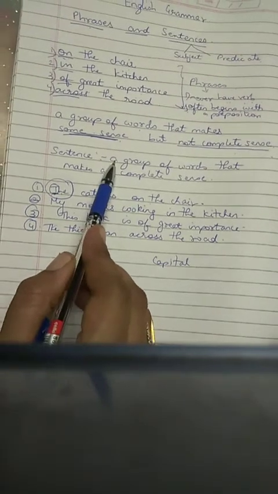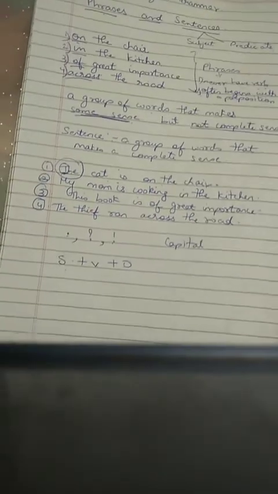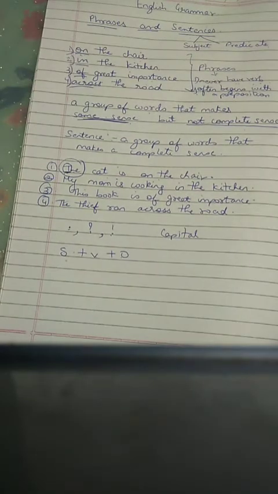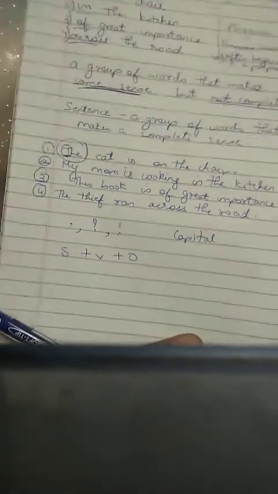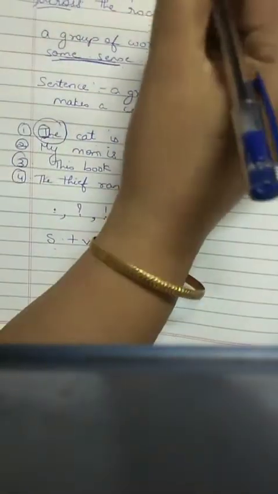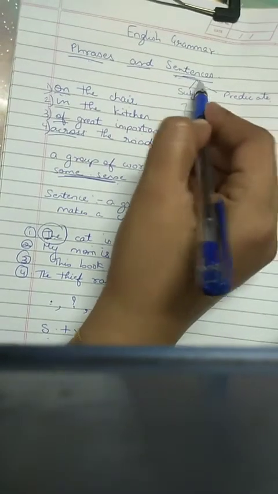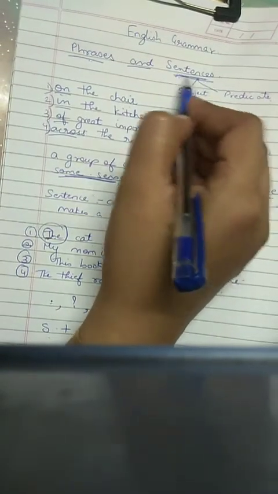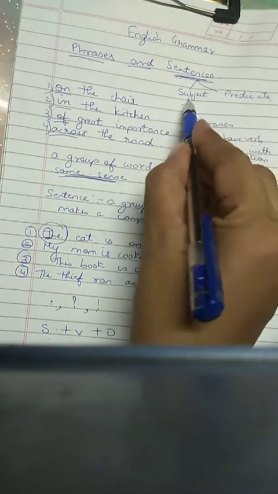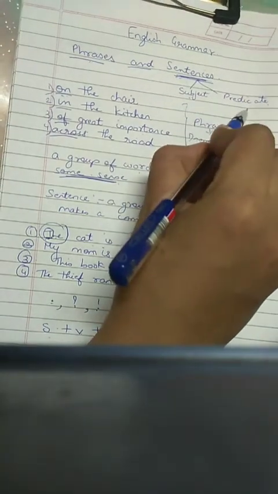A sentence. Now let's concentrate on the word sentence. As I have told you earlier, a sentence can be further divided into two parts. The first one is subject and the other one is predicate.